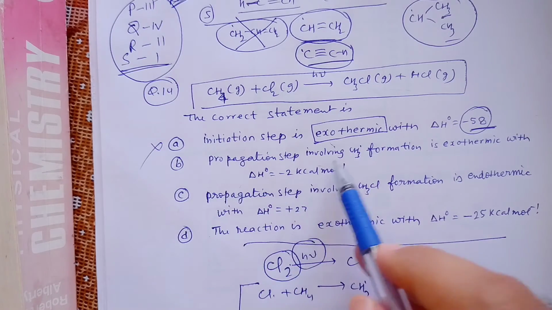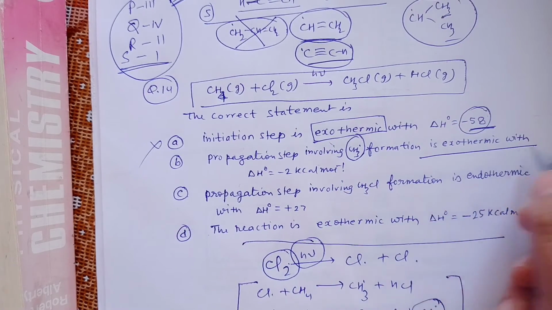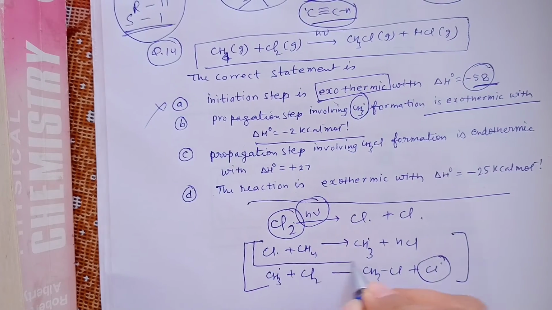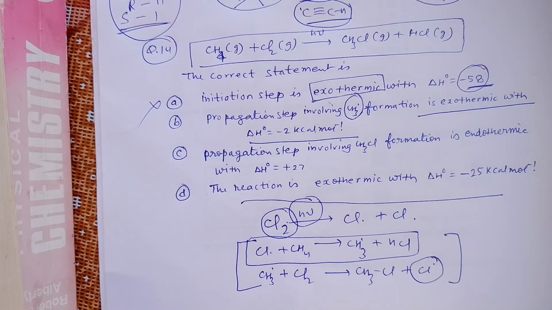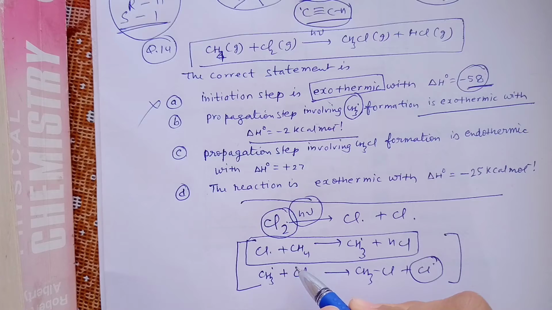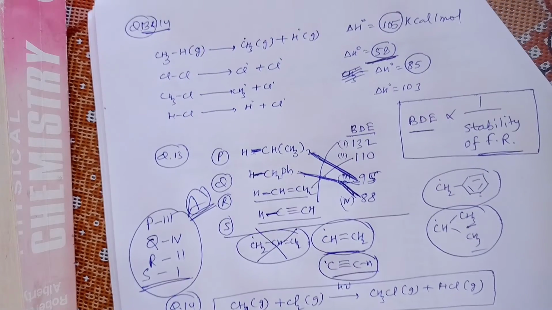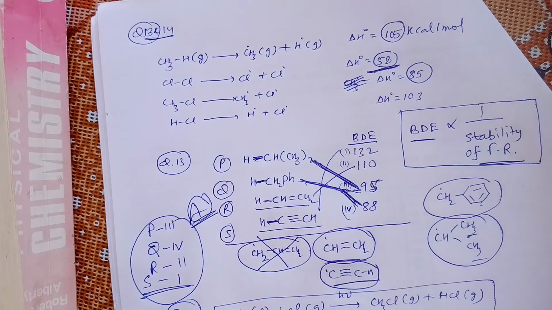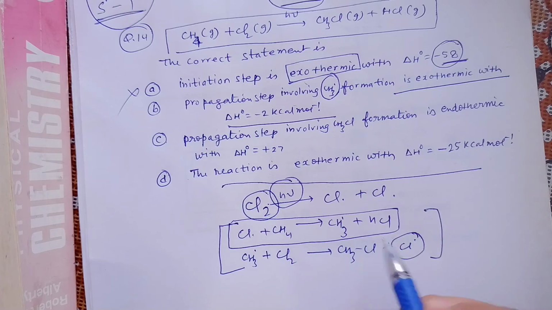Now they are saying the propagation step involving CH3 dot formation, the methyl radical formation, is exothermic with this delta H naught. Let's check. They are talking about this propagation step, and here the CH bond is getting broken and the HCl bond is formed. If the CH bond is getting broken, how much energy do we need? We need 105, because we are breaking the CH bond.